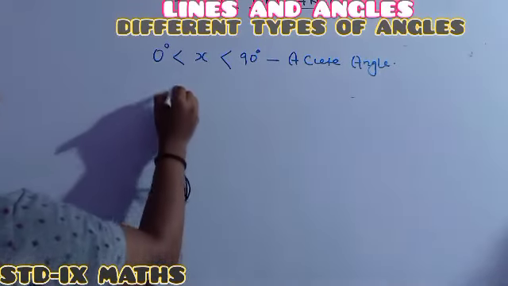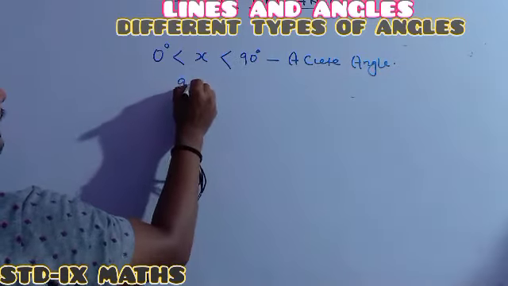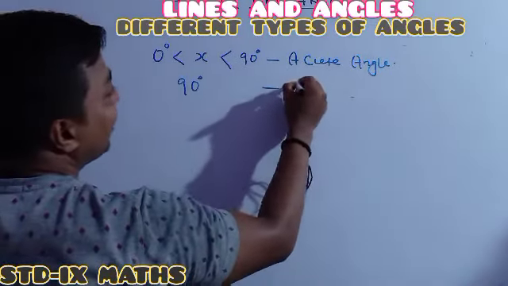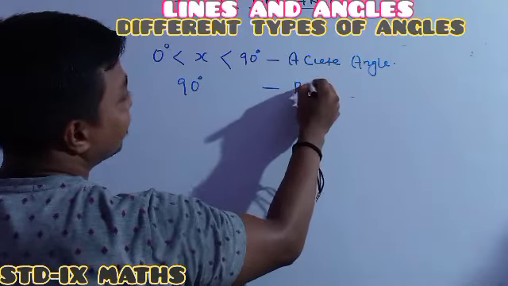Whenever it is perfectly 90 degree, it is called a right angle.